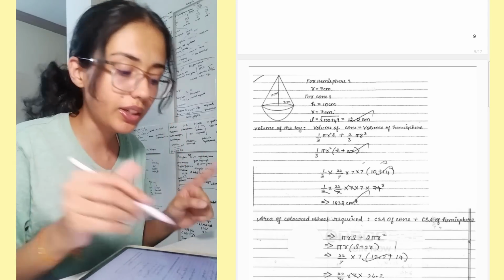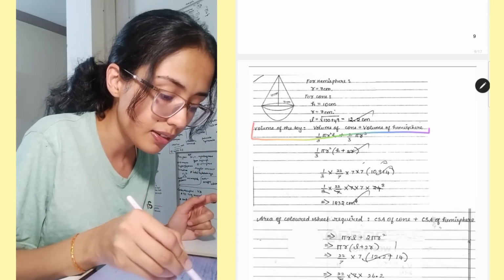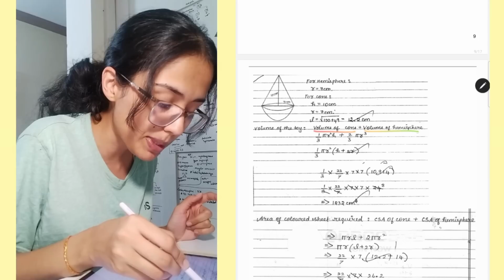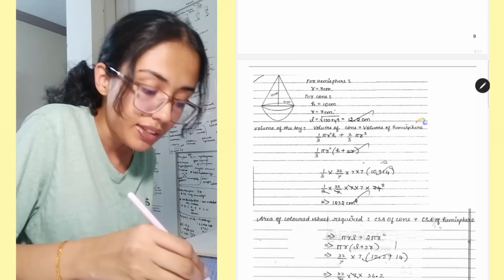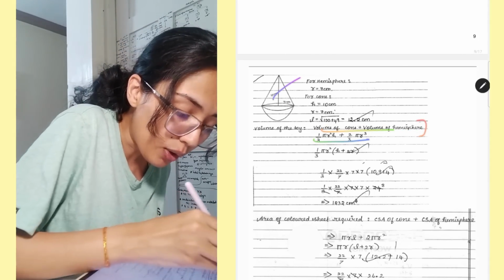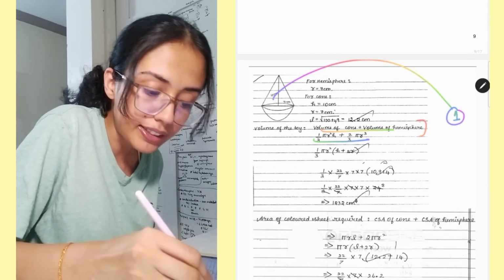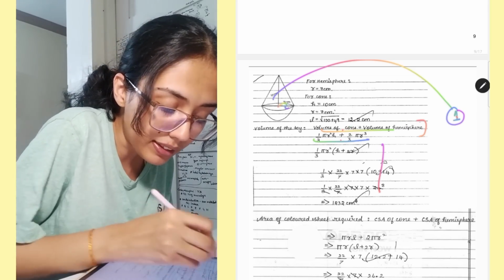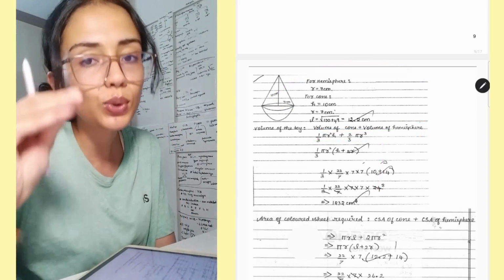The important thing to note here is that you have to write this. You have to mention that you know what you're writing. Volume of cone plus volume of hemisphere. And then you have to write this formula. Just by writing this much and drawing this diagram, you will get 1 mark easily. Even if your answer is not coming rightly, you will get 1 mark just by writing this. So make sure you do these things.